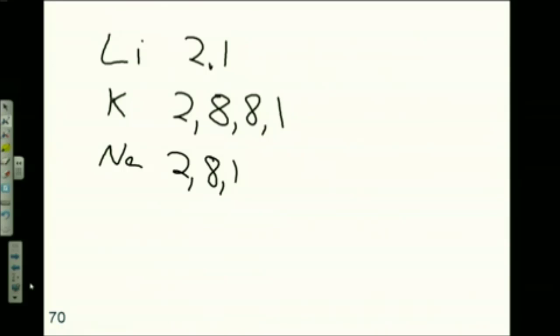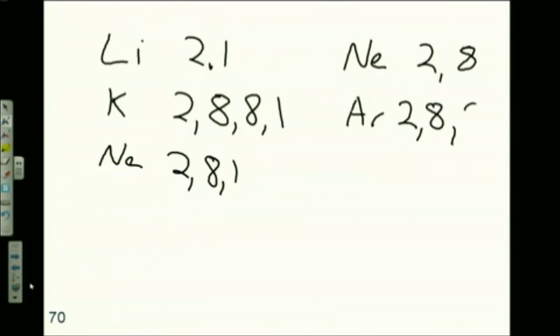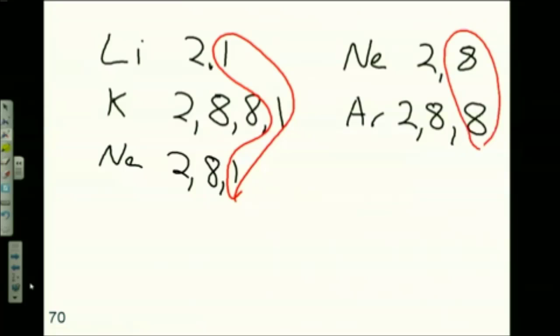What do you hear at the table? What if we do neon? 2 and 8. What about argon? 2, 8. Let's see similarities. These guys all end in 1, and these guys all end in 8.